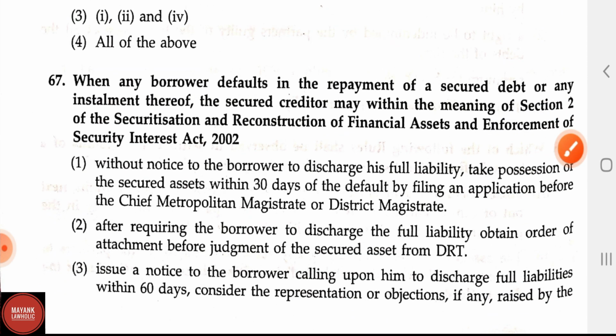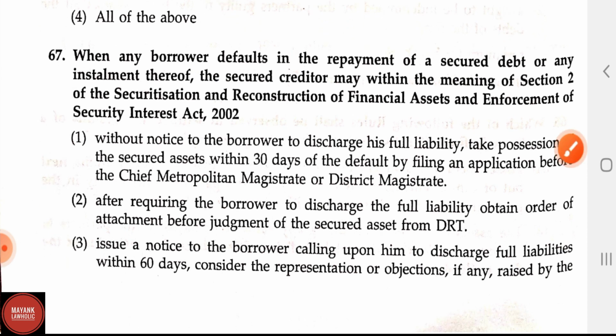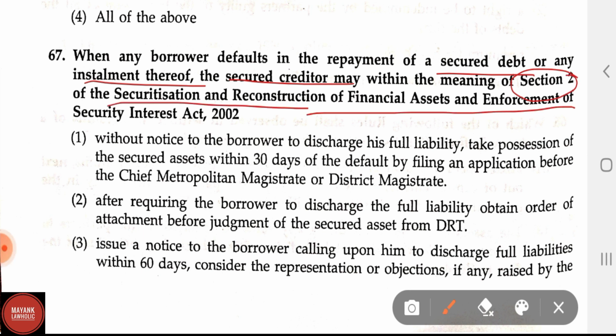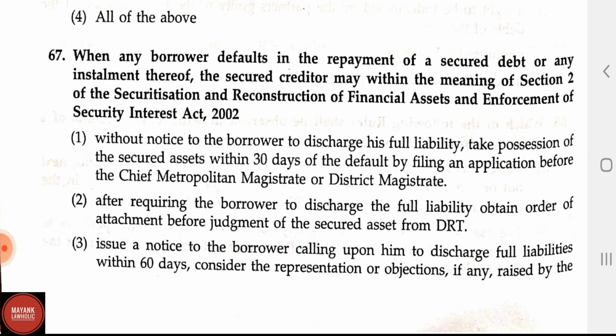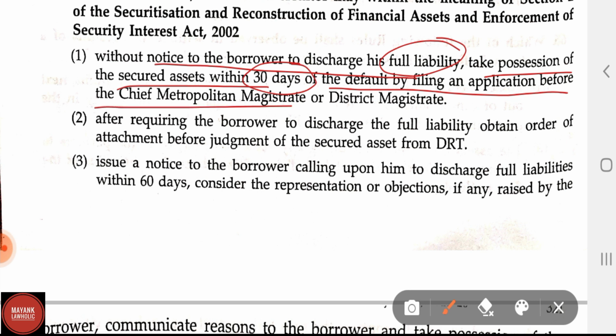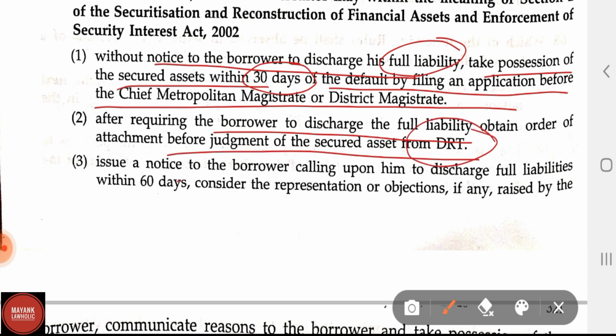Okay, now let us see question number 67. When any borrower defaults in the repayment of the secured debt or any installment thereof, the secured creditor may, within the meaning of section 2 of the Securitization and Reconstruction of Financial Assets and Enforcement of Security Interest Act, 2002: Option 1. Without notice to the borrower to discharge his full liability, take possession of the secured assets within 30 days of the default by filing an application before the Chief Metropolitan Magistrate or District Magistrate. Option 2. After requiring the borrower to discharge full liability, obtain an order of attachment before judgment on the secured assets from the DRT.